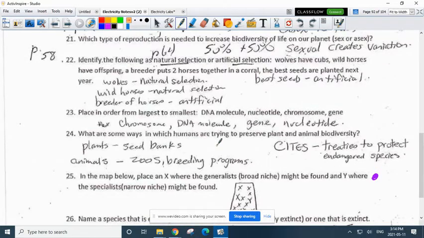Number 24, what are some ways in which humans are trying to preserve plant and animal biodiversity? So for plants, we have seed banks. For animals, we have zoos, we have breeding programs. We have wildlife refuges as well to protect them. We also have treaties to protect endangered organisms like the CITES Convention. We also have the Convention on Biodiversity, where we set up natural parks.